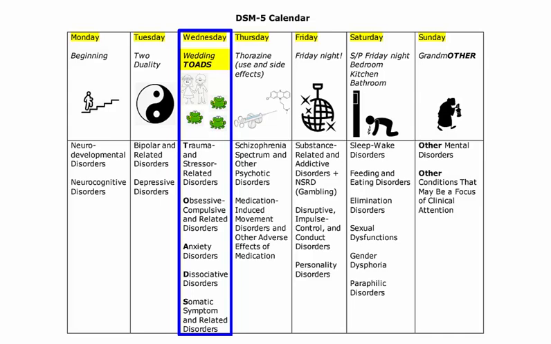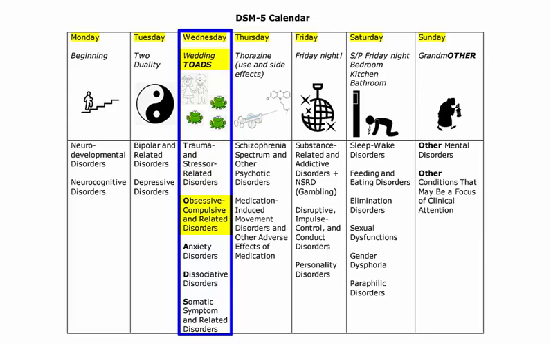Let's look at the acronym TOADS. T for trauma and stress-related disorders. It is easy to imagine that some of the guests, after being attacked by giant toads, would develop acute stress disorder, adjustment disorder, or even PTSD. Keep in mind that one of the specifiers for PTSD is dissociative symptoms. It will be helpful to remember because a whole separate diagnostic category of dissociative disorders is also part of the TOADS acronym. You will see it later.